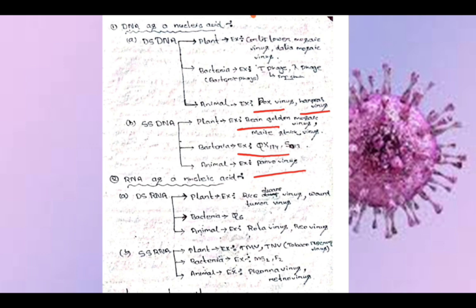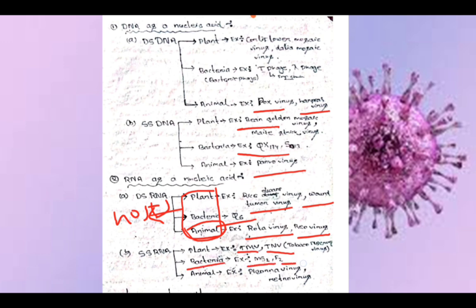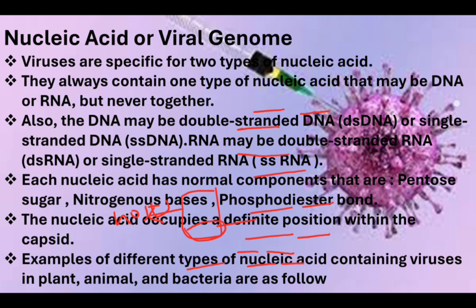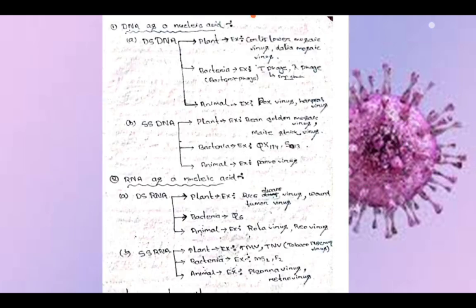RNA as a nucleic acid: double stranded RNA in a plant like rice dwarf virus, wound tumor virus, in bacteria phi 6, in animals rotaviruses, reovirus. Animal means these are the hosts. Single stranded RNA viruses in plants like TMV. TMV means tobacco mosaic virus. In bacteria, MS2, F2. In animals, paramyxovirus, retrovirus.